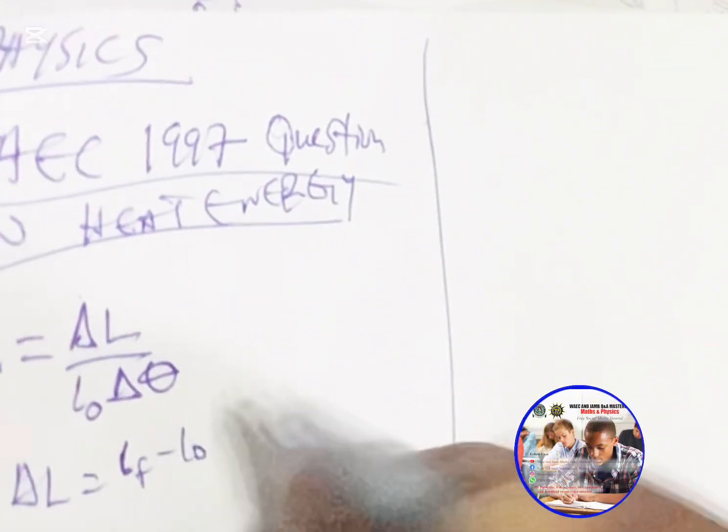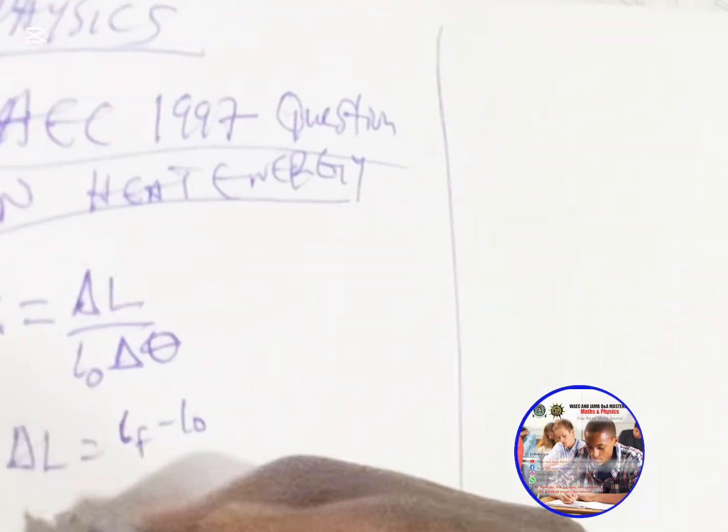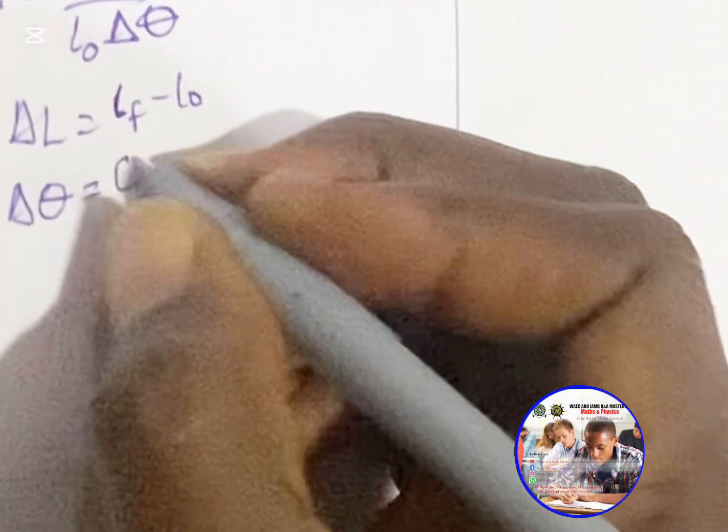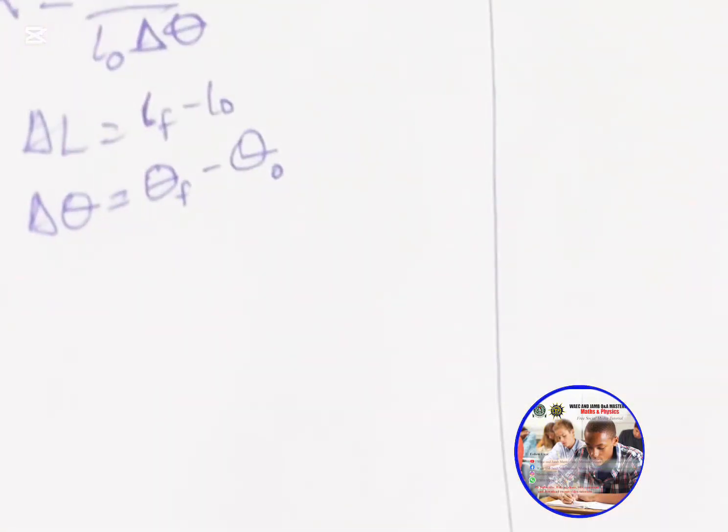Change in length is the final length minus the original length. Likewise, change in temperature is the final temperature minus the original temperature, that's the initial temperature.